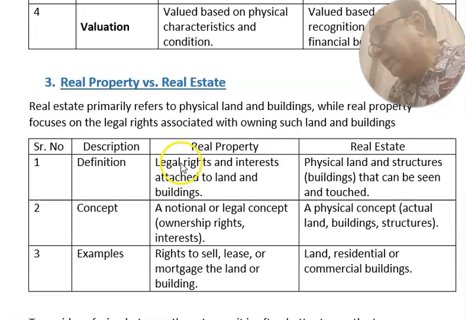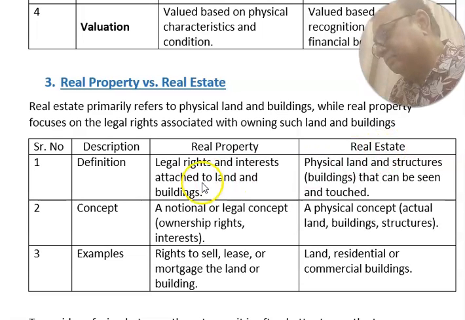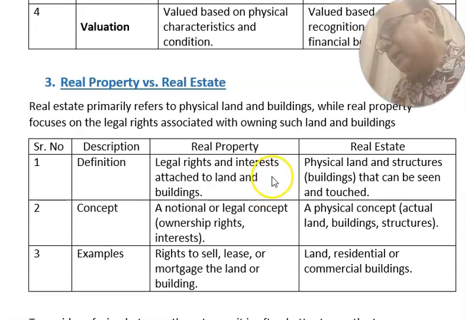Real property: legal rights and interests attached to the land and buildings. Whatever rights you have with the land and building, that is called real property. And physical land and structure that can be seen and touched is called real estate. Real property is a notional or legal concept: ownership right and interest.